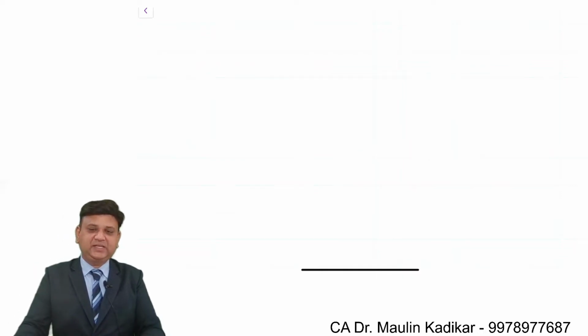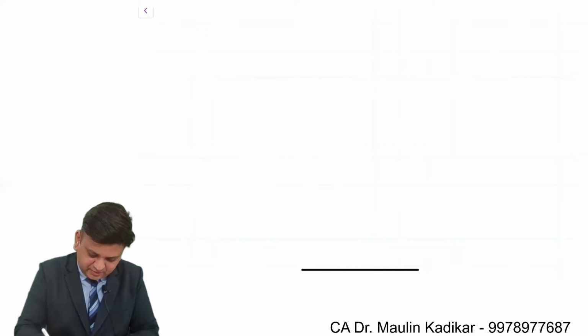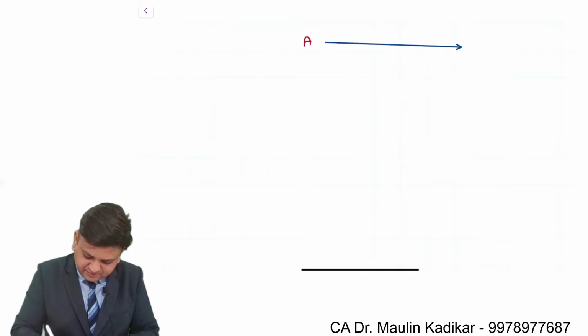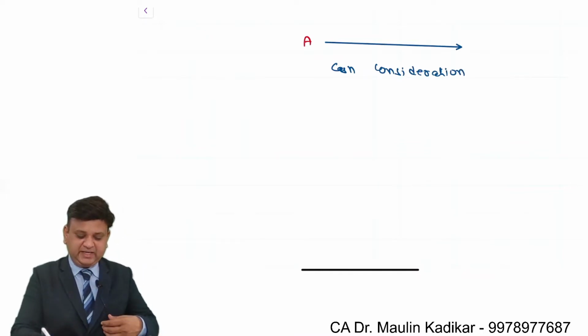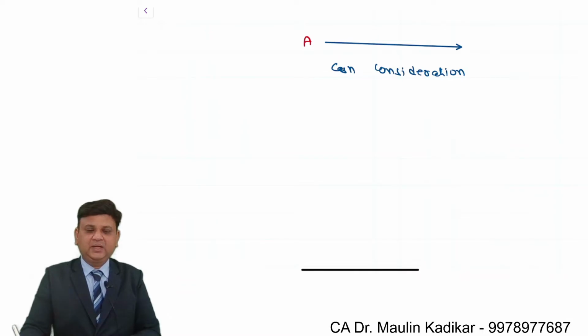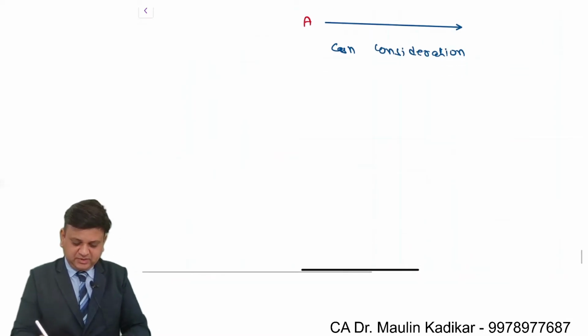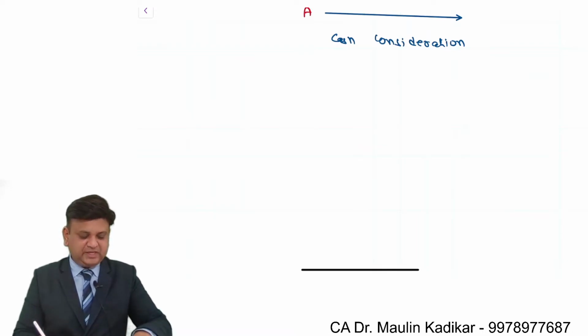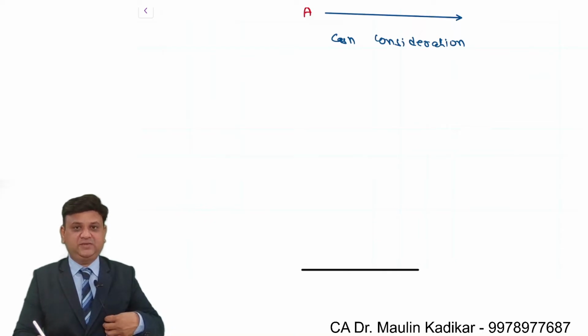Now friends, let us understand how to make the calculation of the answer. I hope that everybody is clear with the question. The question says that from the acquiring company's point of view, we are required to compute the amount of the cash consideration that we should pay for acquisition of the target company so that at least my EPS is not diluted. Let me explain how to answer. Since we are going to raise debt financing for the purpose of acquisition, for the debt financing we will get the advantage of the interest tax saving.